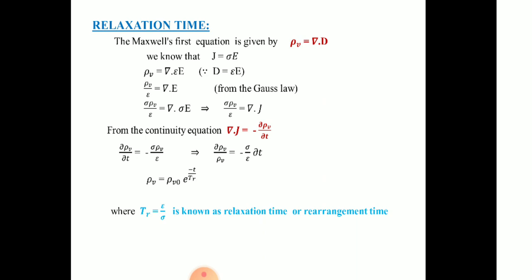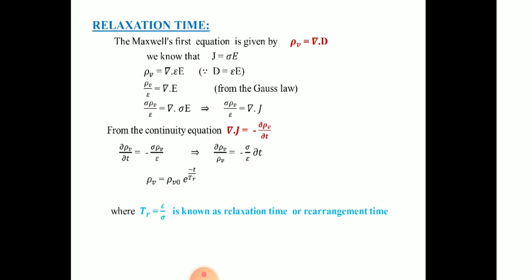Multiplying with σ on both sides, I get σρv by ε is equal to ∇·σE. We know σĒ is equal to J. Therefore, σρv by ε is equal to ∇·J. We can write like this.